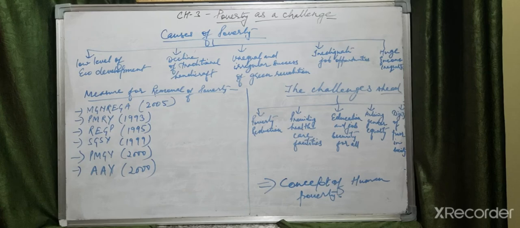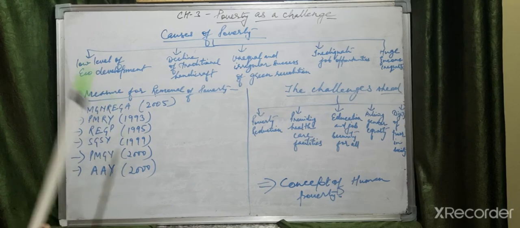Another program is Antyodaya Anna Yojana, a scheme started for the poorest of the poor. The poorest of the poor are elderly people, women, girls, and children, and for them Antyodaya Anna Yojana was launched.